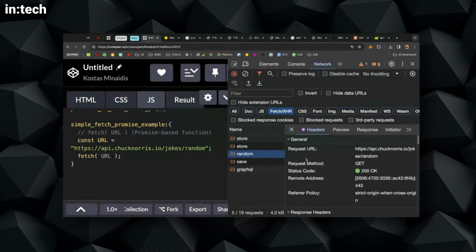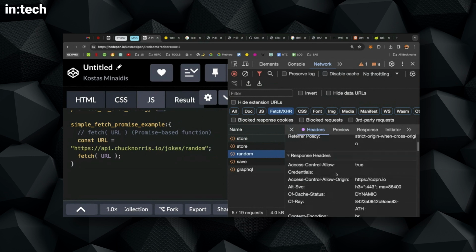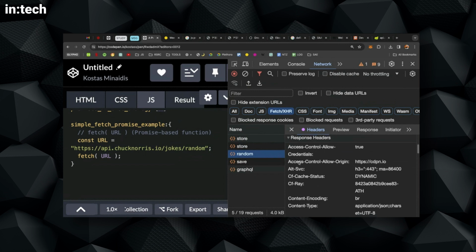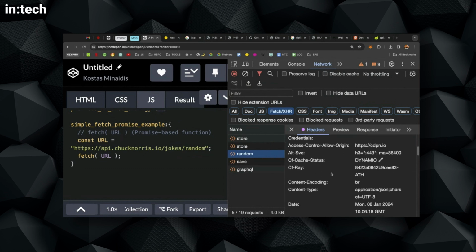So in my network tab, I can see the request URL, the thing that I try to request from the server, and then I get to see some information about what came back. This is the response I got from the server, and the headers are some special information that the server sent.